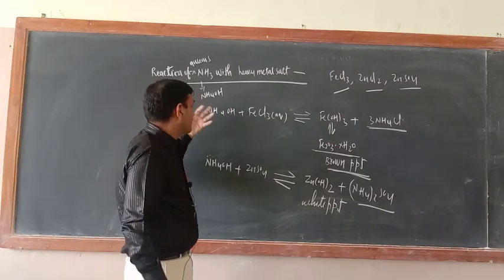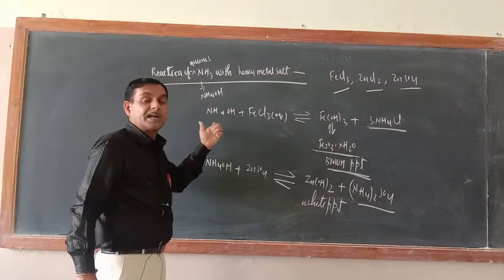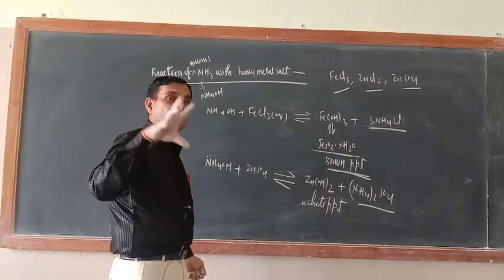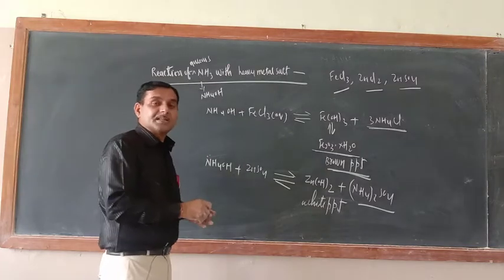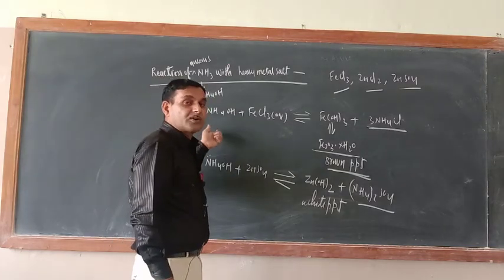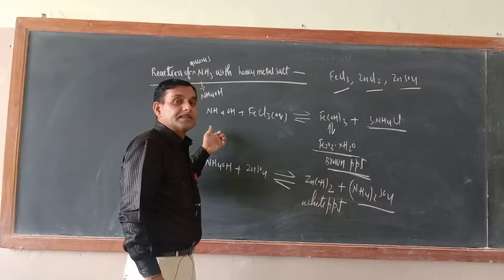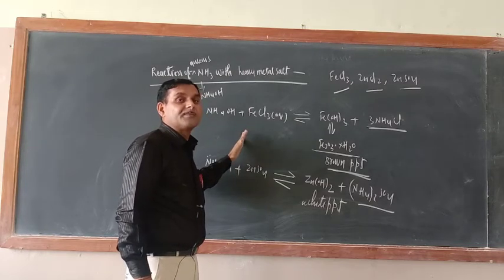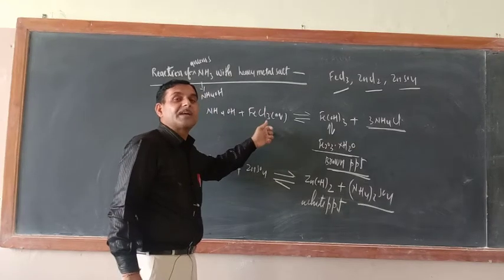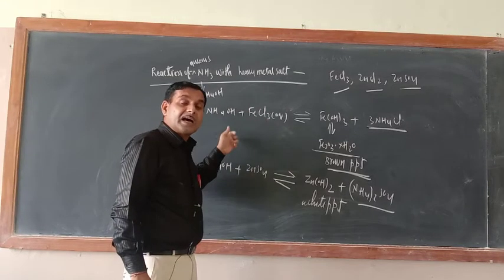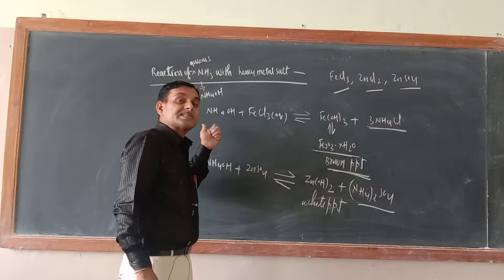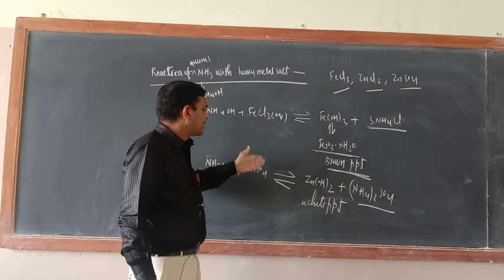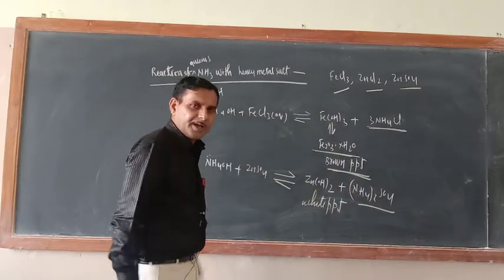Can you tell me what important property ammonia is exhibiting here? The aqueous solution of ammonia is basic, a very weak base. Since it is weak only, that is why it is reacting with the salt. If it had been a strong base, it could not have reacted with these salts.